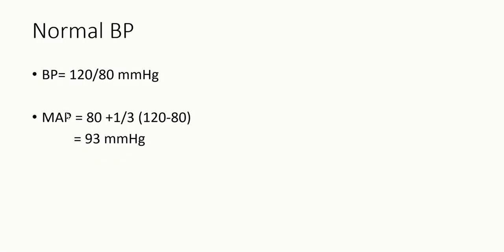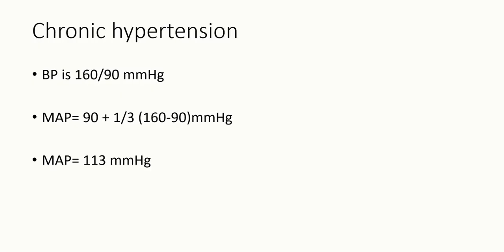So, in response to rising mean arterial pressure, remember, baroreceptors will send signals to the nucleus tractus solitarius via the 9th and 10th cranial nerves, from the baroreceptors to the brainstem. The NTS is present in the brainstem. So this is the normal mean arterial blood pressure, 93, to which your baroreceptor is responding.